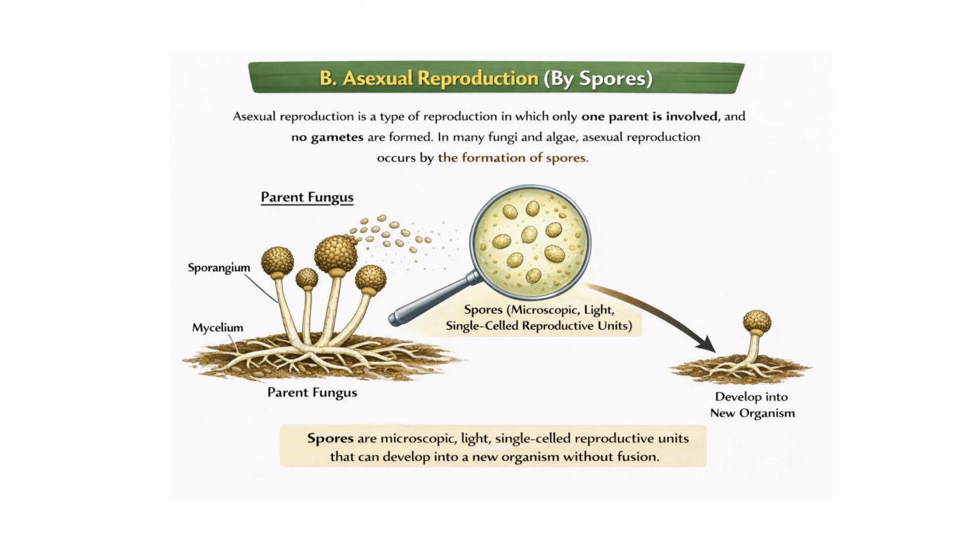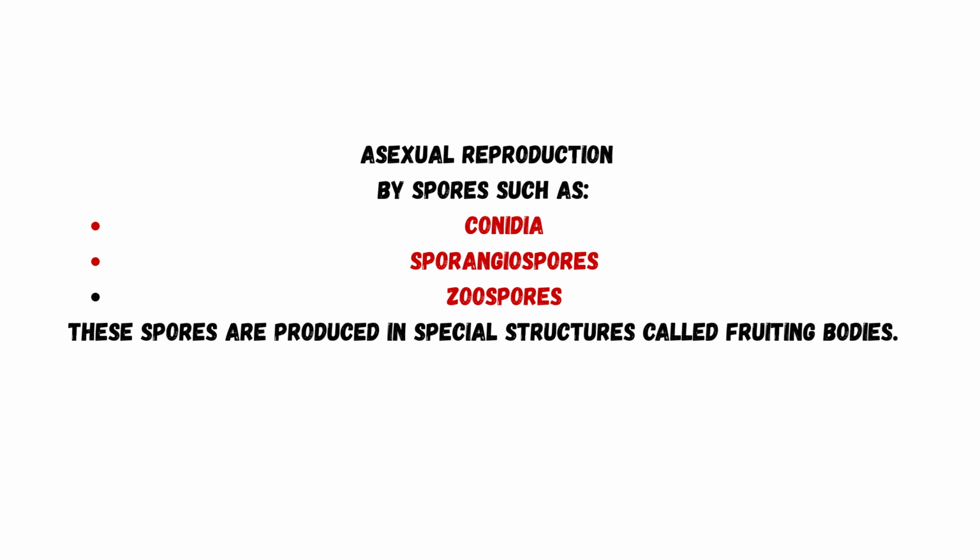Let us understand asexual reproduction by spores. Asexual reproduction is a type of reproduction in which only one parent is involved and no gametes are formed. In many fungi and algae, asexual reproduction occurs by the formation of spores. Spores are microscopic, light, single-cell reproductive units that can develop into a new organism without fusion. These spores are produced in special spore-bearing structures called fruiting bodies. Asexual reproduction by spores includes conidia, sporangiospores, and zoospores.